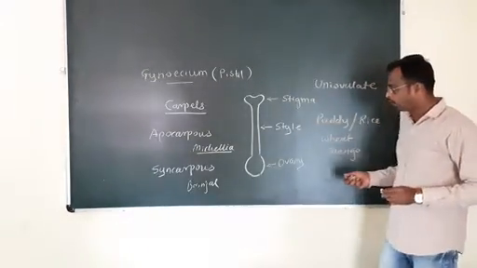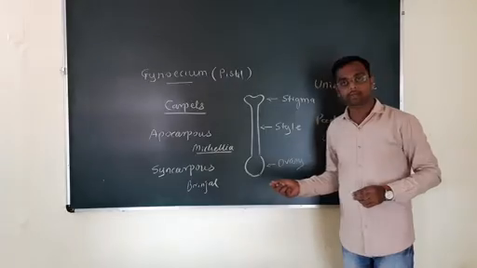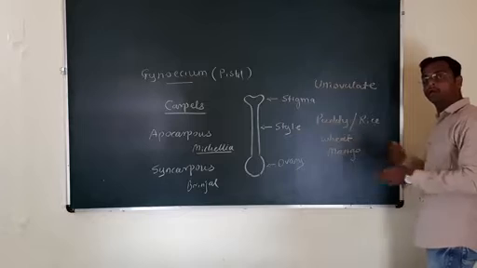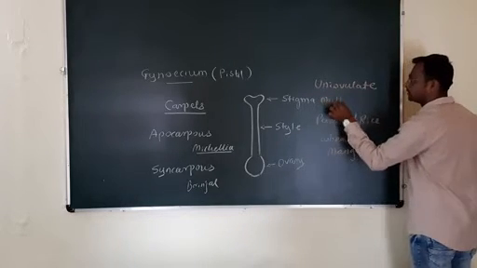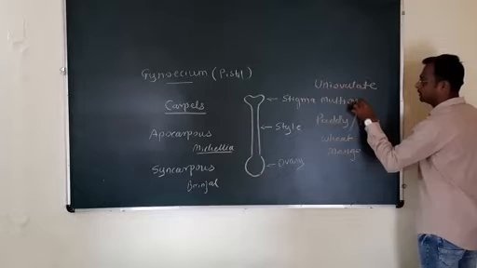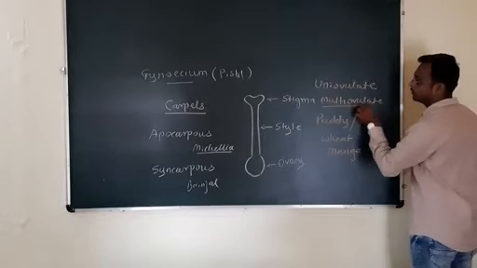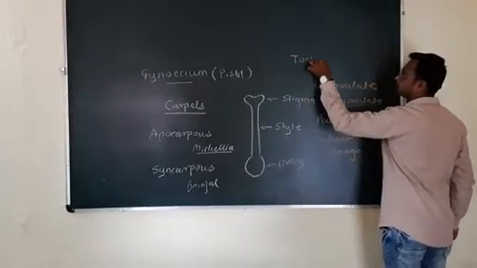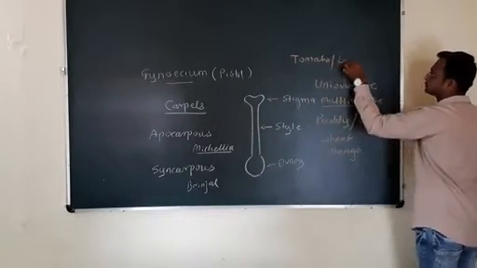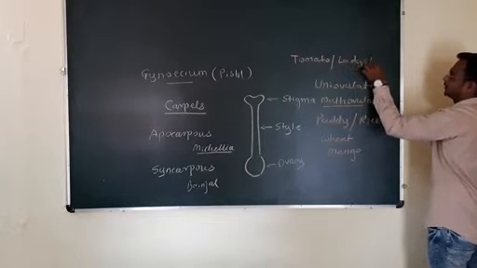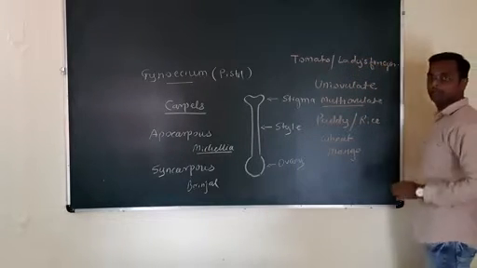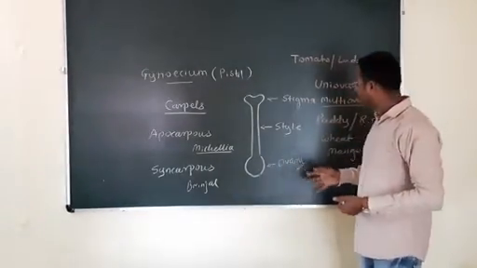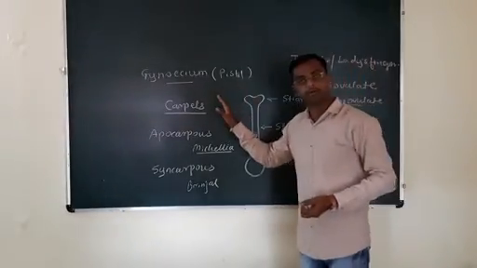And if the ovary contains many ovules in it, then it is called as a multi-ovulate. Multi-ovulate type of ovary is seen in the tomato or in the lady's finger. टोमॅटो मध्ये आणि भेंडी मध्ये भरपूर सीड्स असतात. These seeds are nothing but the ovules. Understood the structure of gynoecium.